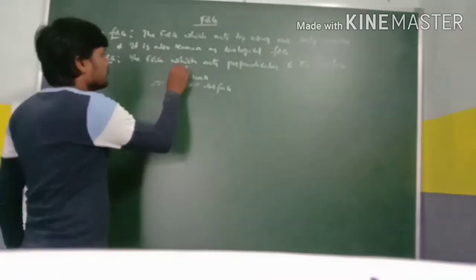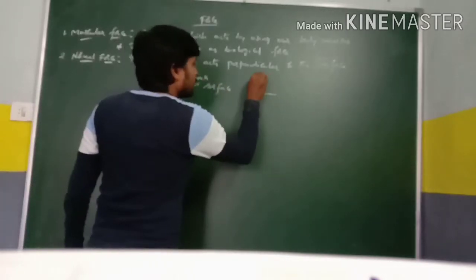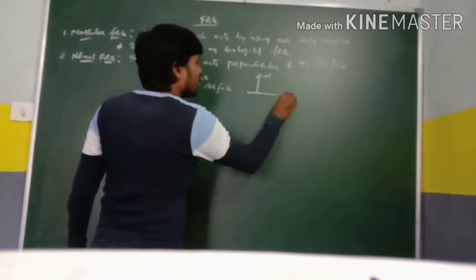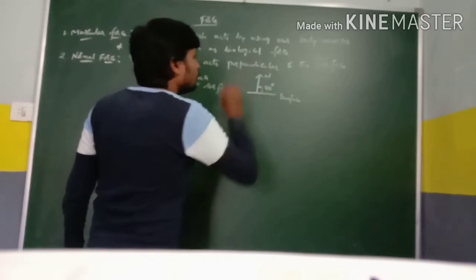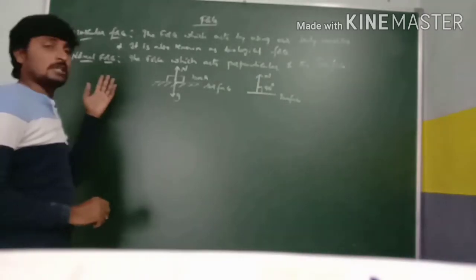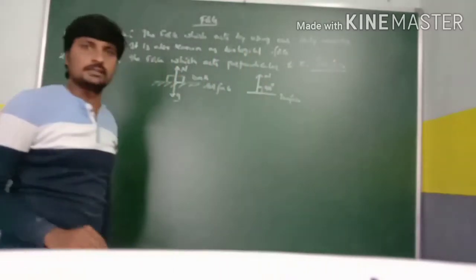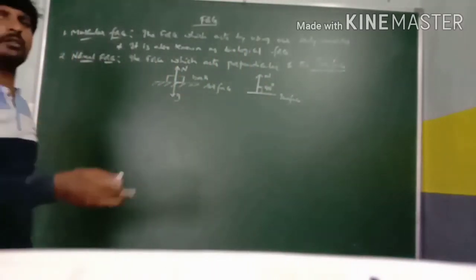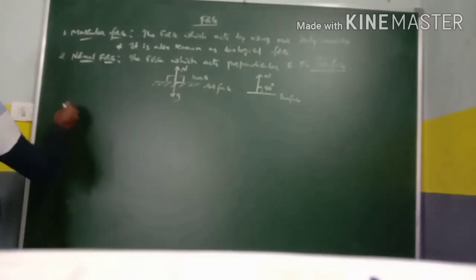Here, if you observe, this normal force and the surface are perpendicular. That means the angle between the two is 90 degrees. Remember, the normal force comes into play when the body is on the surface. If the body is not on the surface, then the normal force does not come into play. Next one is